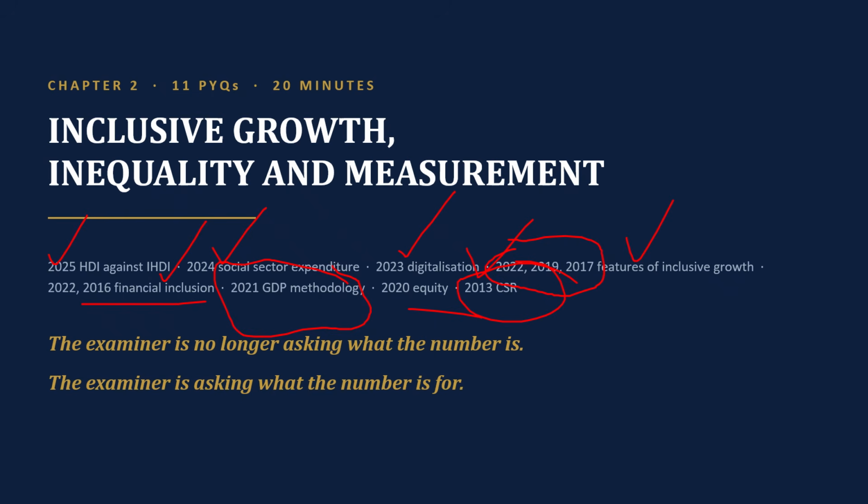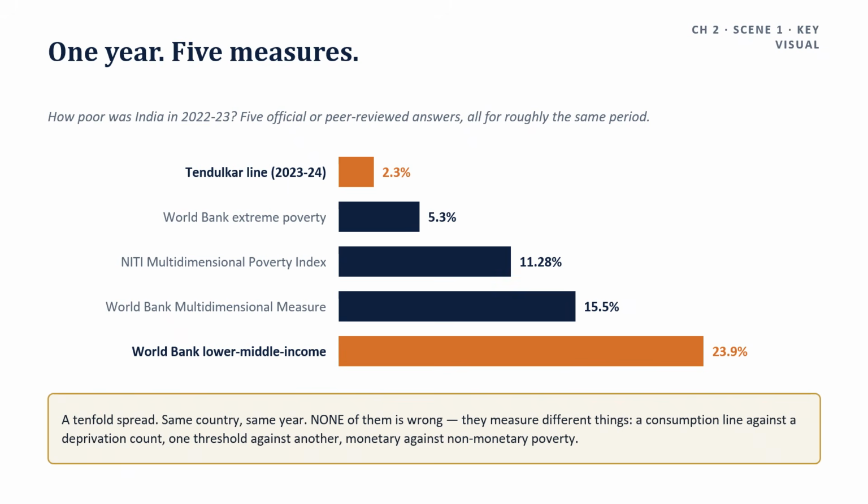So what is this and what do we have to do? Five answers to one question: ask how poor India was in 2022-2023. Here are 5 official or peer reviewed answers, all for roughly the same period. What are those? The first one, on the Tendulkar line, 2.3%, for 2023-2024, from Panagariya and more, cited in the Economic Survey.